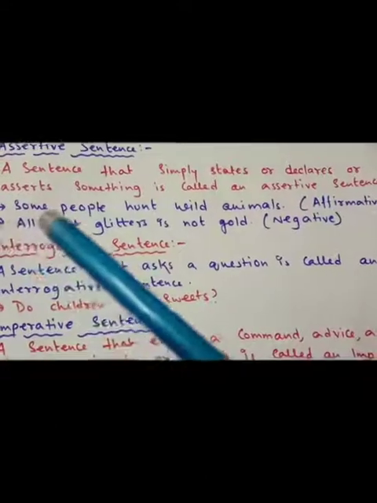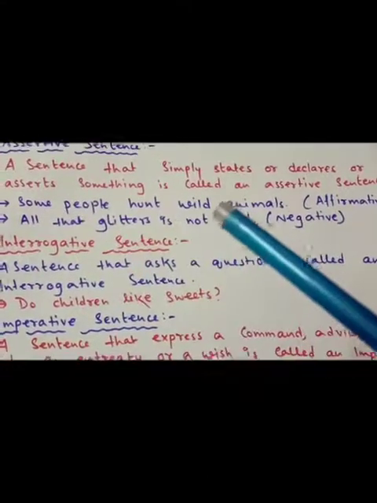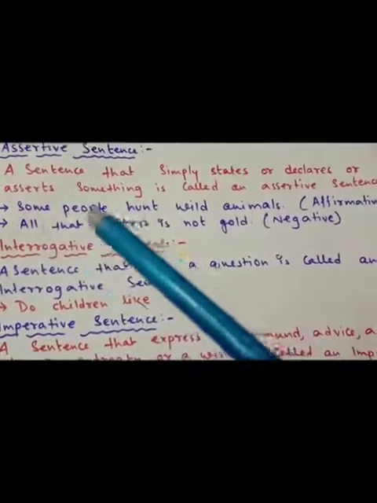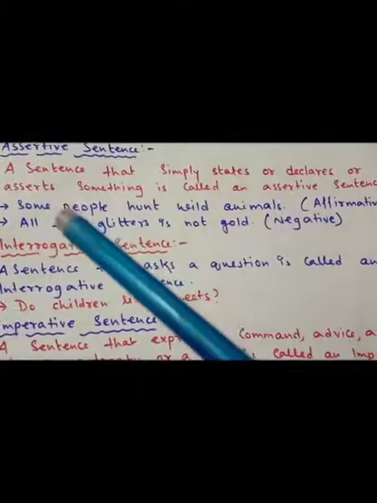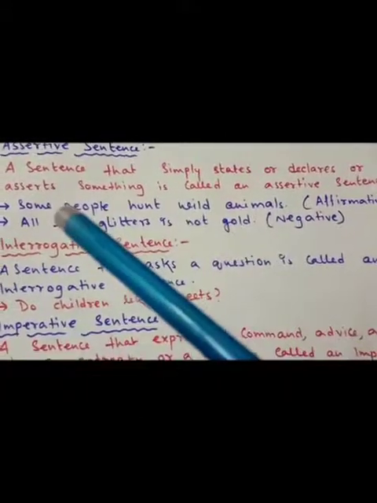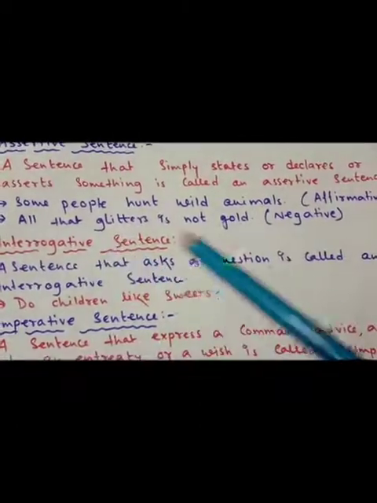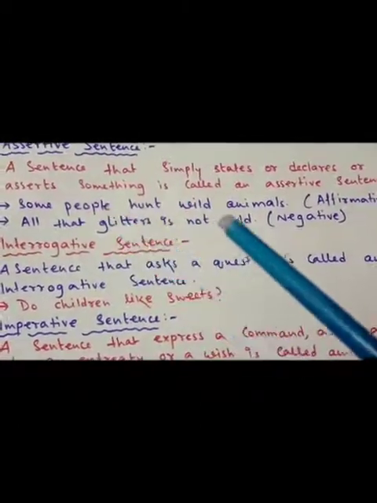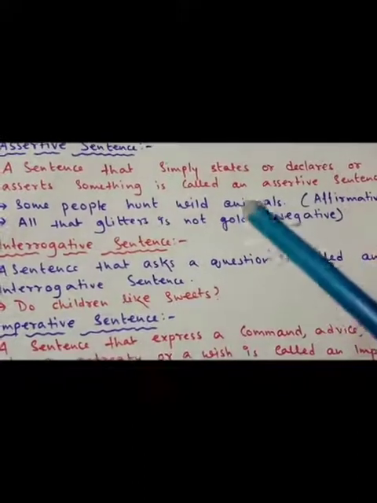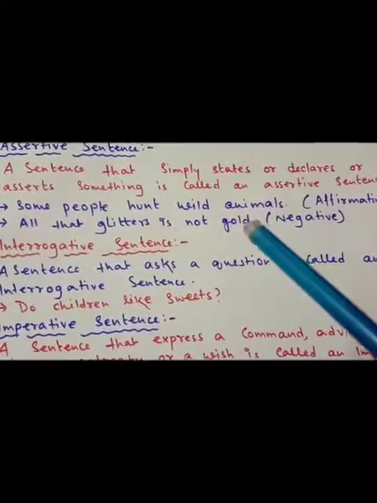Here you can see, "Some people hunt wild animals." This is an assertive sentence. Why? Because it is declaring something. Through this sentence we can state something. It is affirmative too, because there is no negative sense in this sentence.